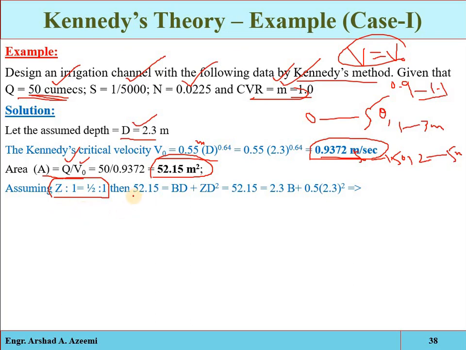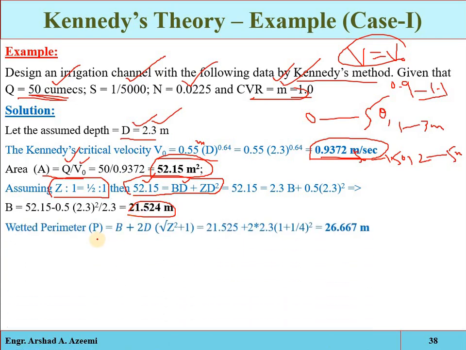Now we know that area is equal to bd plus zd squared. Here area is a function of b and d. We have assumed the value of d and calculated A, so we will get B. Once you get the values of b and d, we can calculate the wetted perimeter.